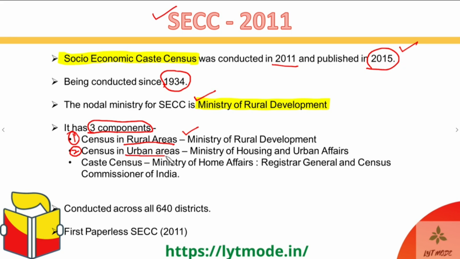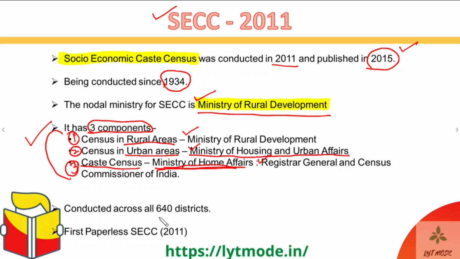And for urban areas, obviously, the Ministry of Urban Affairs. So Ministry of Housing and Urban Affairs, or the MOHUA as we call it, is what is responsible for the urban census. And then the third one is the caste component of it. So first of all, there was the socio-economic part, and now the caste part is being conducted separately as the third component, which is conducted by the Ministry of Home Affairs. Okay, the Ministry of Home Affairs through the Registrar General and Census Commissioner of India. Okay, guys. So these are the three components which you need to remember, and the three ministries as well. And the nodal ministry also you should know.